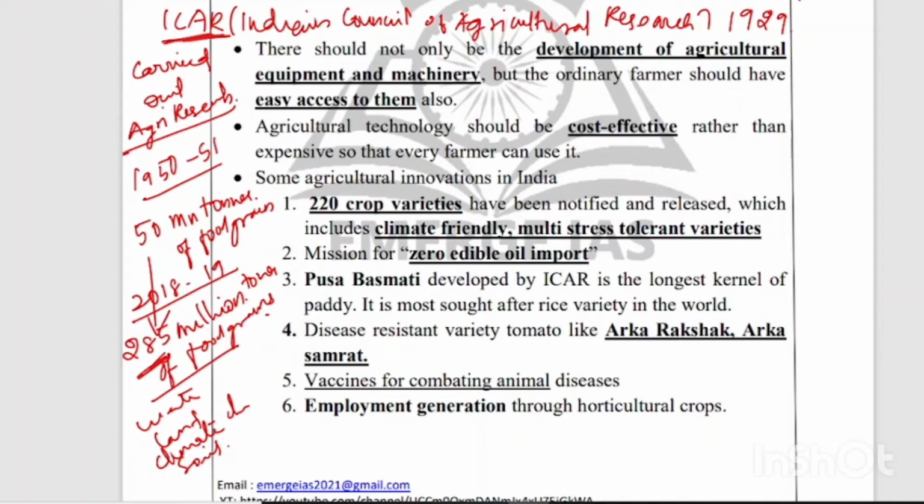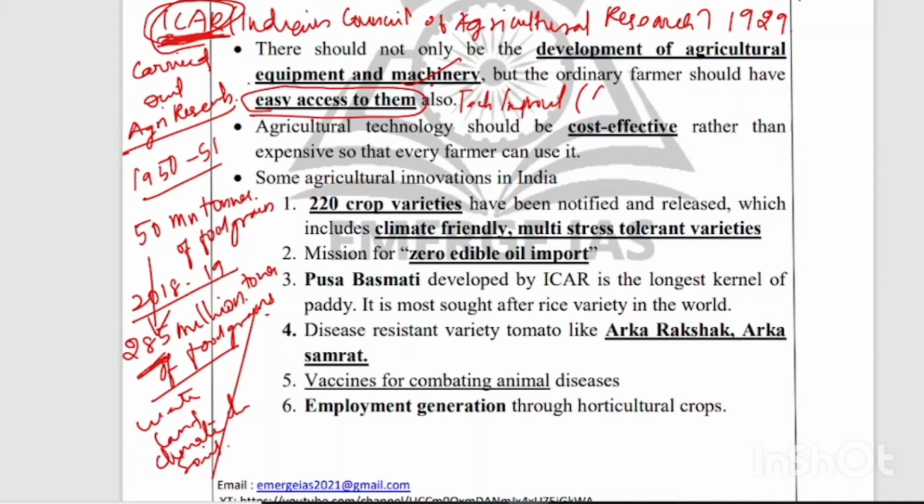And next, moving into the first point: there should be not only the development of agricultural equipment and machinery, but the ordinary farmer should have easy access to them. Yes, there is a lot of agricultural machinery development, and every day a lot of technological improvement is happening in this field, but the availability of these facilities to the farmers matters more. The farmer should have easy access to them, then only it will succeed in the field.